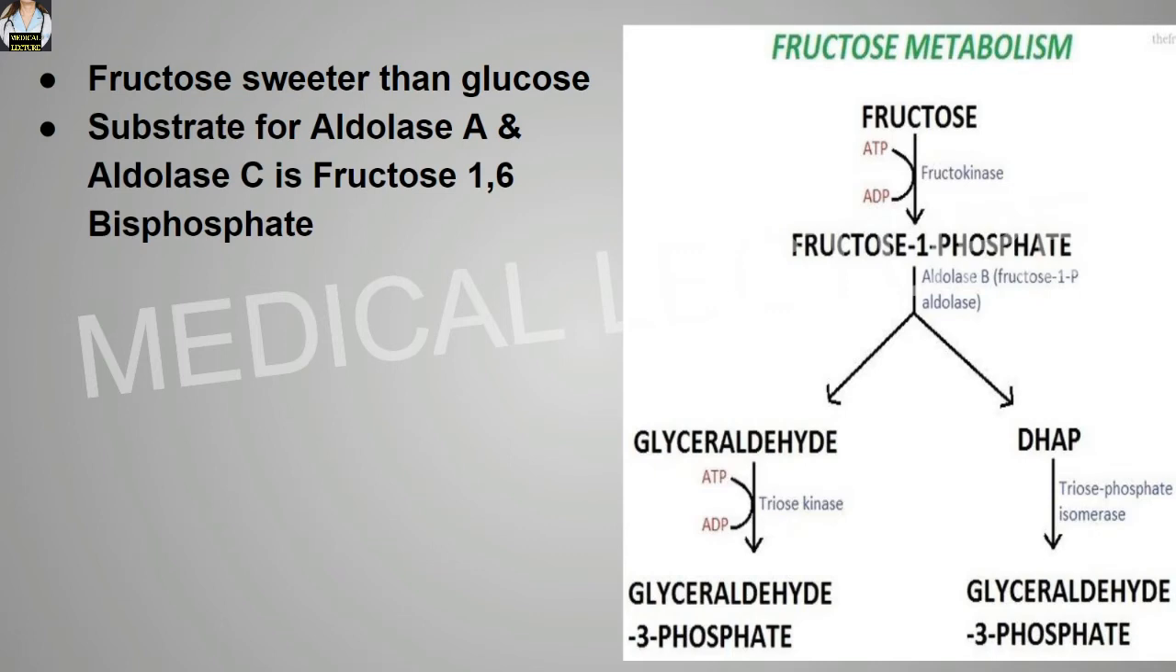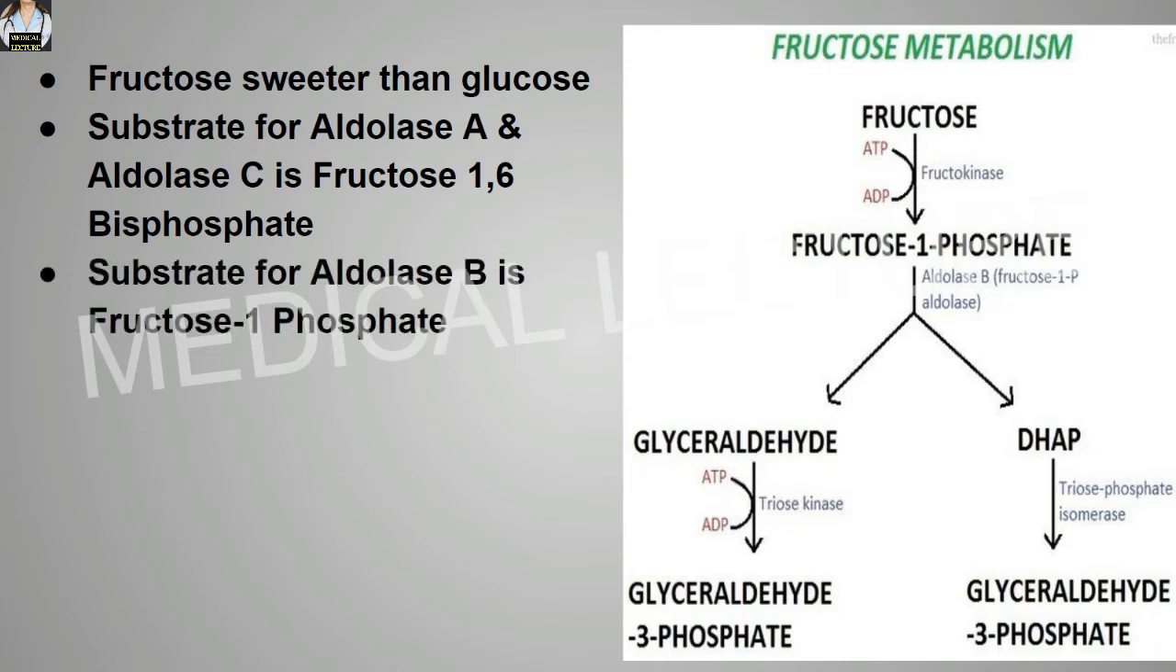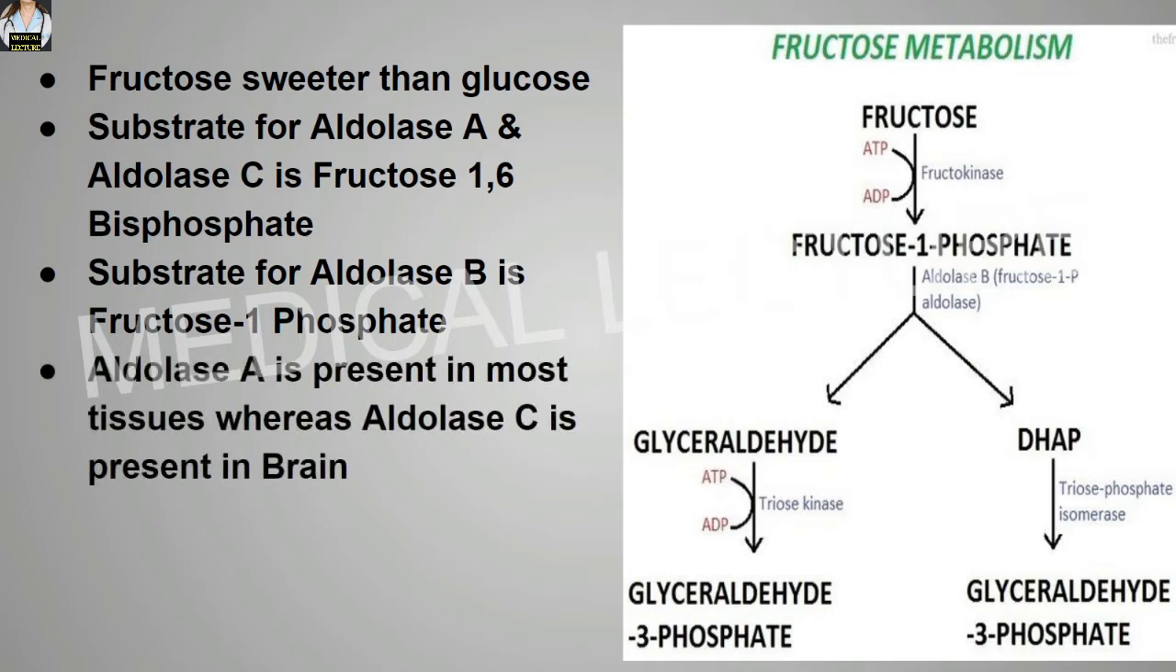Substrate for aldolase A and aldolase C is fructose 1,6-bisphosphate. Substrate for aldolase B is fructose 1-phosphate. So remember, substrate for aldolase A and aldolase C is fructose 1,6-bisphosphate, while substrate for aldolase B is fructose 1-phosphate. Aldolase A is present in most tissues, whereas aldolase C is present in the brain.